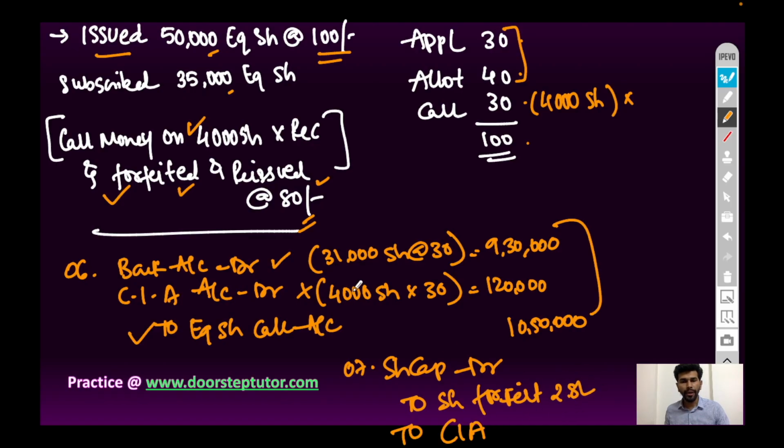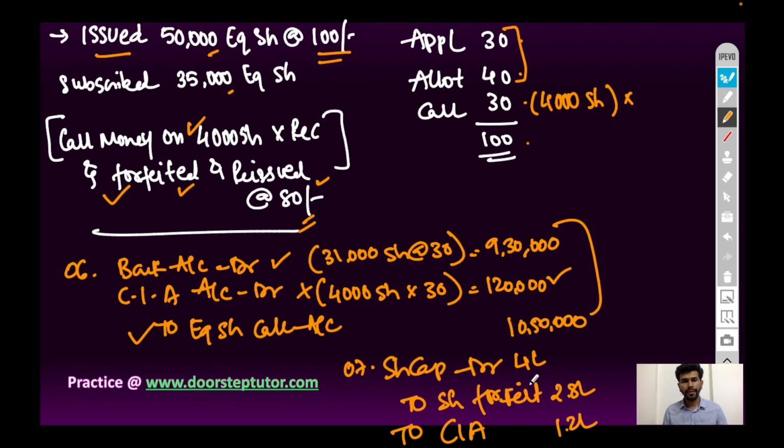Call in arrears will be credited with this amount, 1,20,000 rupees, and total amount 4 lakh rupees will be debited to share capital account. So journal entry will be share capital account debit 4 lakh rupees to share forfeiture account 2,80,000 rupees to call in arrears account 1,20,000 rupees. Narration will be being 4,000 shares forfeited,